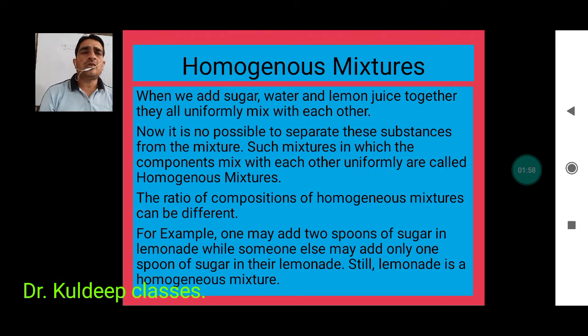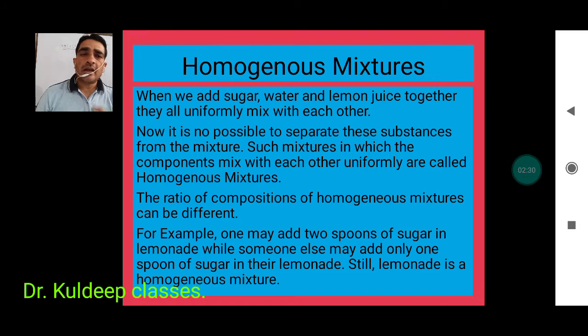Now what do we mean by homogeneous mixture? When we add sugar, butter and lemon juice together, they are uniformly mixed together. How can we say that in this case the distribution is uniform? Because when we take a sip of this mixture, each and every sip has a similar taste, from the very first to the last, as long as we have dissolved it clearly.